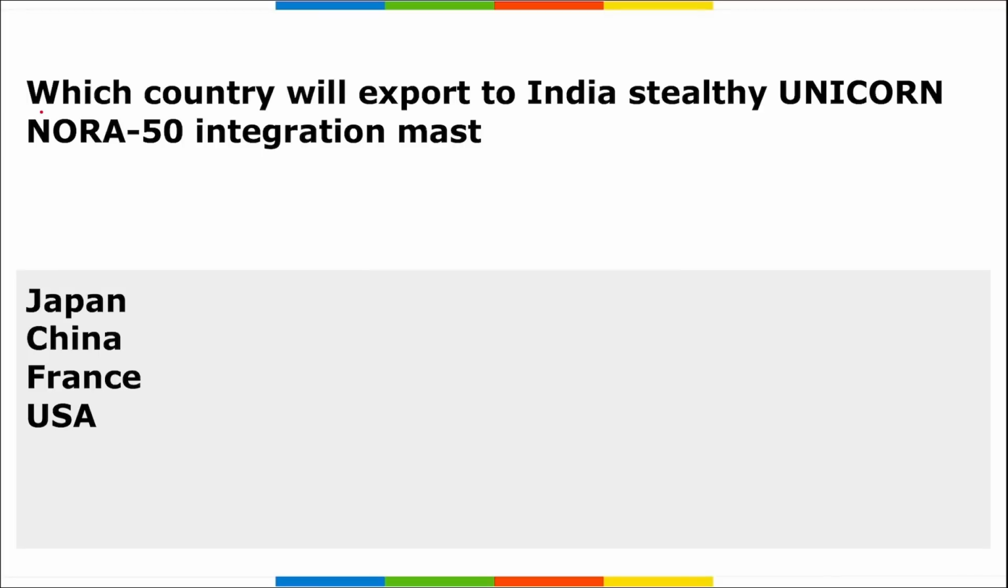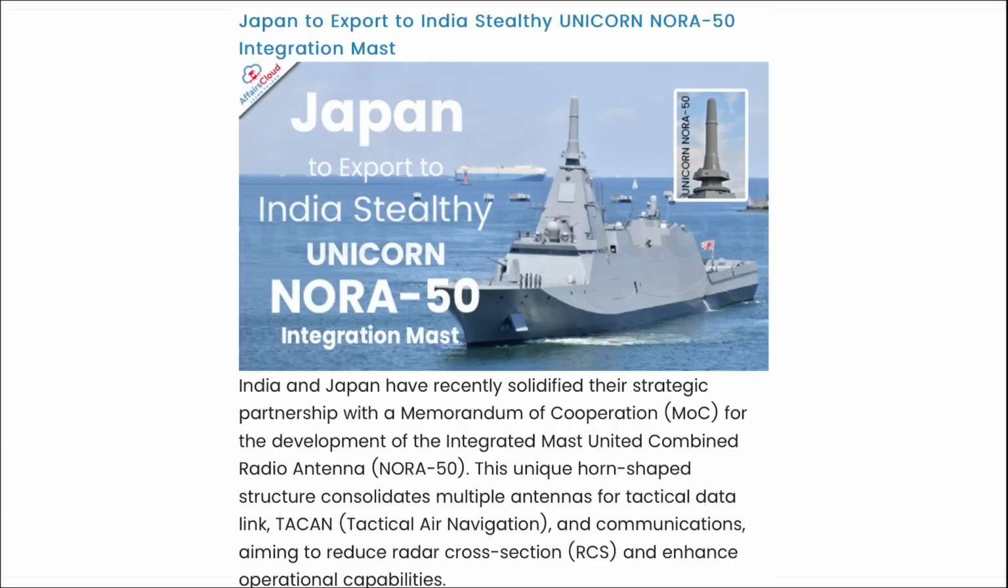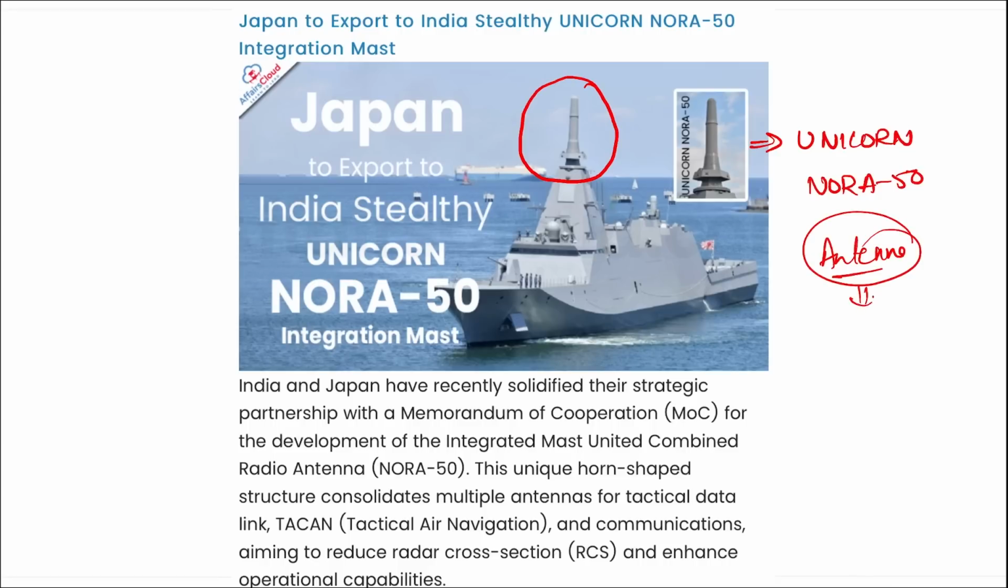Next is which country will export to India the Stealthy Unicorn Nora 50 integrated mast. Let me show you what we are talking about. We are talking about this mast, as you can see here, and this has been named Unicorn Nora 50. As it is an integrated mast, this is basically a type of antenna only, correct, that will be used for communication purposes, correct.